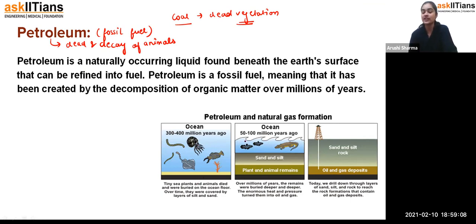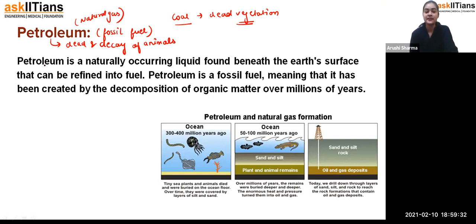And when the temperature and heat increase, what happens, students? Exactly, temperature and pressure increase, so it converts into the form of petroleum. Then, student, we extract this petroleum from the ground, and then we refine it in different ways. Along with petroleum, we get natural gas, and that gas is also used in many areas.